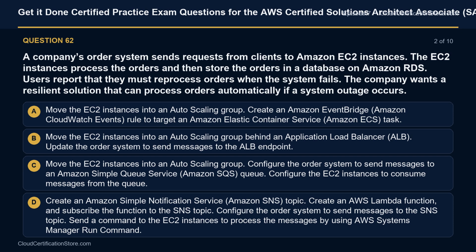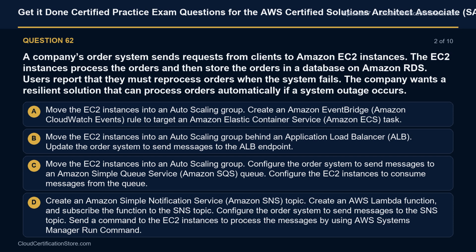Question 62. A company's order system sends requests from clients to Amazon EC2 instances. The EC2 instances process the orders and then store the orders in a database on Amazon RDS. Users report that they must reprocess orders when the system fails. The company wants a resilient solution that can process orders automatically if a system outage occurs.